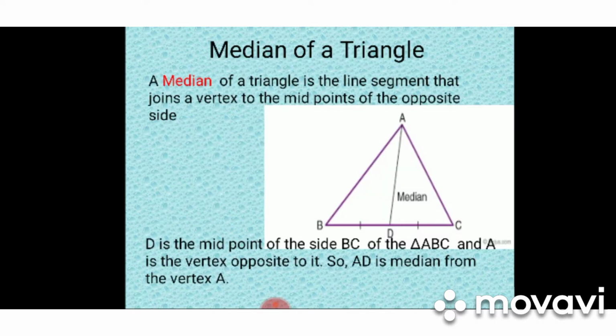Now first of all, the median of a triangle. Median of a triangle is a line segment that joins a vertex to the midpoint of the opposite side. In this figure, there is a triangle ABC. If you draw a line segment from vertex A and it divides side BC into equal parts, it is a median. If it divides BC into equal parts, it means D is the midpoint of side BC. So AD is the median of triangle ABC.